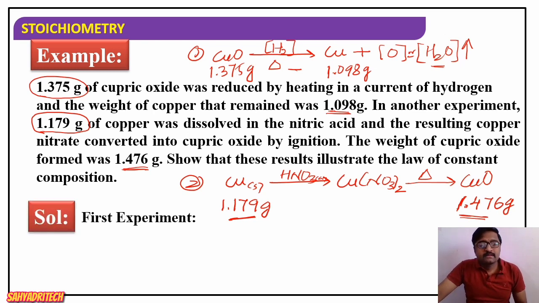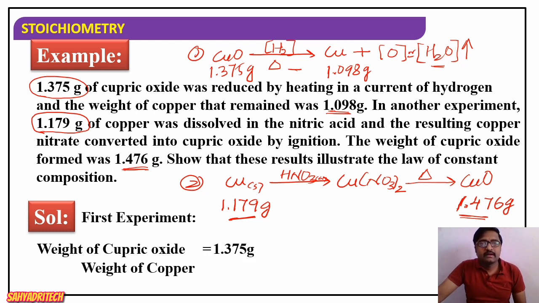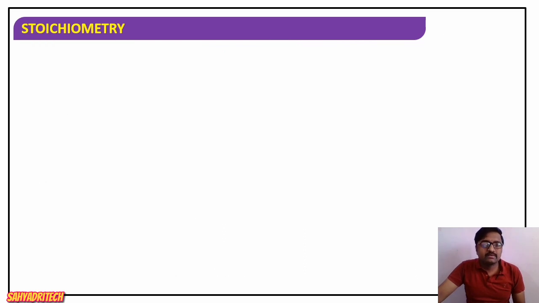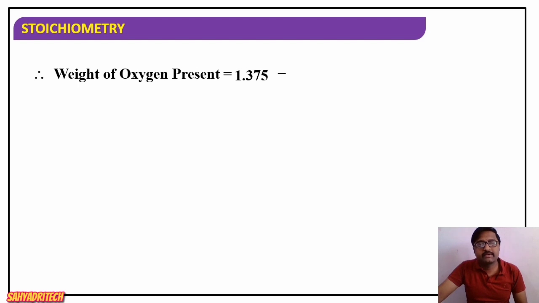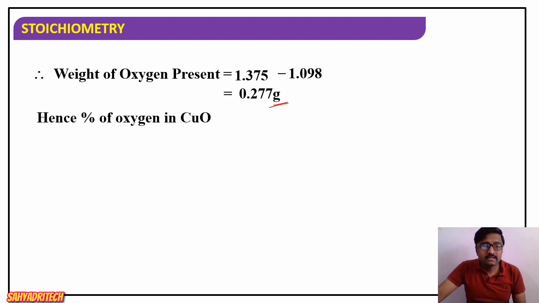In the first experiment, what we said, the weight of cupric oxide, how much? 1.375 gram, right? And how much copper obtained? 1.098 gram. As I said, the weight of oxygen present will be the difference of those values, 1.375 gram minus 1.098 gram. So it is 0.277 gram. It is the weight of oxygen present. Hence, the percentage of oxygen in cupric oxide.